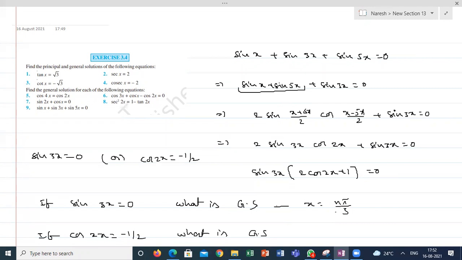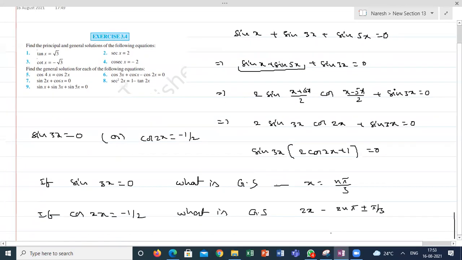What is the general solution in this case? It is for 2x, it is 2n pi plus or minus pi by 3. So for x, it is n pi plus or minus pi by 6. General solution of x is n pi plus or minus pi by 6. Hope you are clear. The last question also. Is it clear?